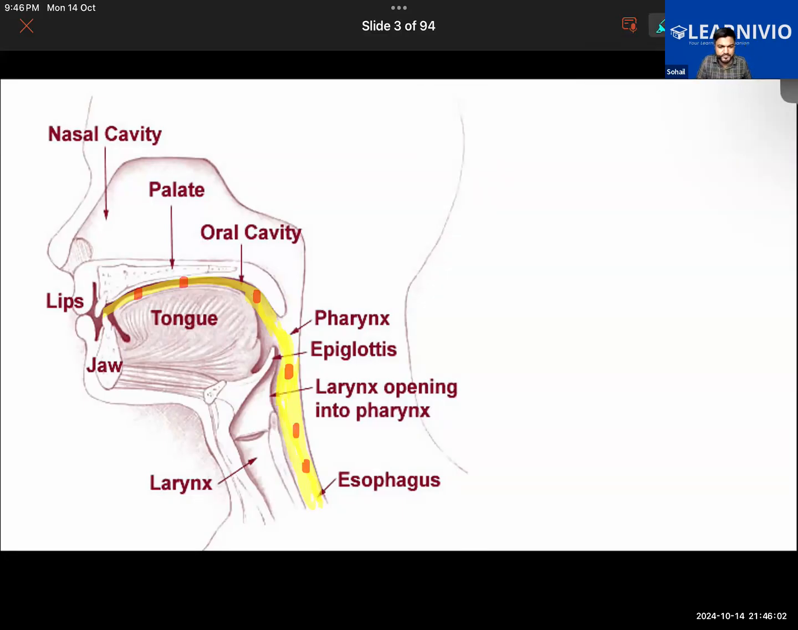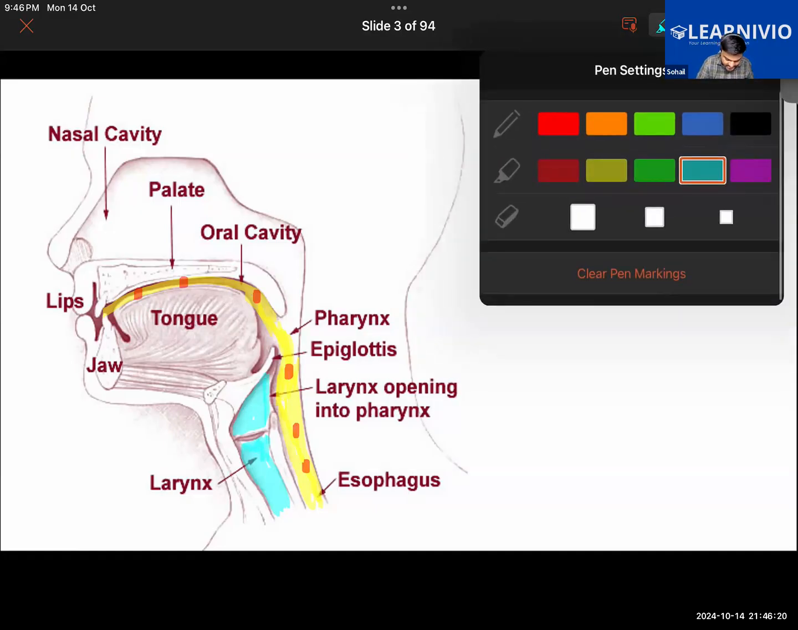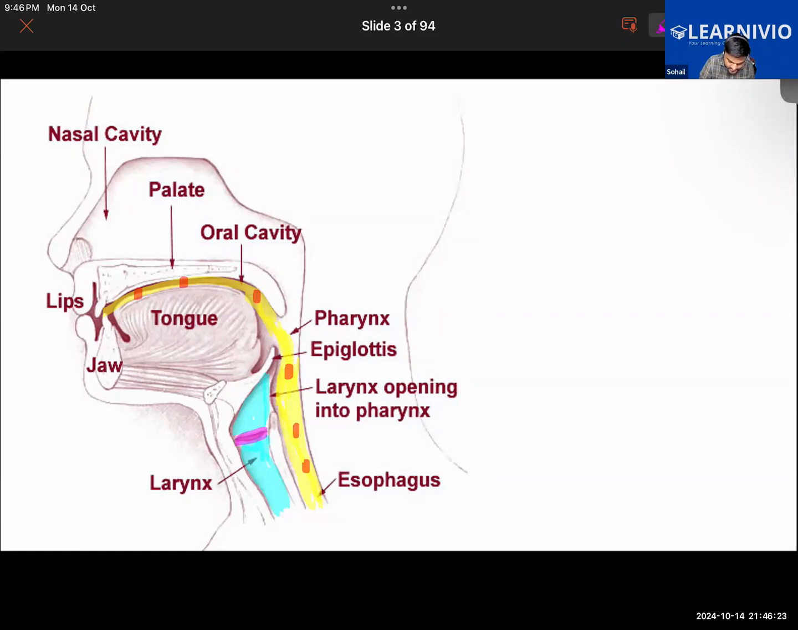Okay. Now take a look at the other structure here. Now this structure which I'm shading here, can you guys tell me what is this? This is the windpipe or the trachea. And this structure that has been marked here, this is the larynx. The larynx, which is also called the sound box or the voice box.